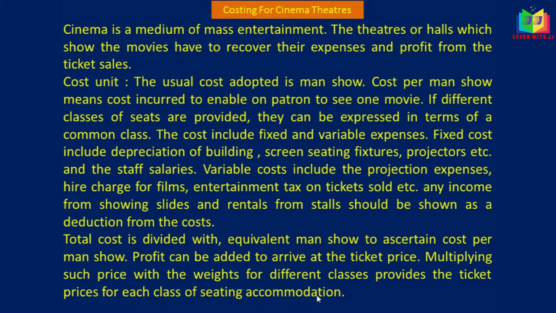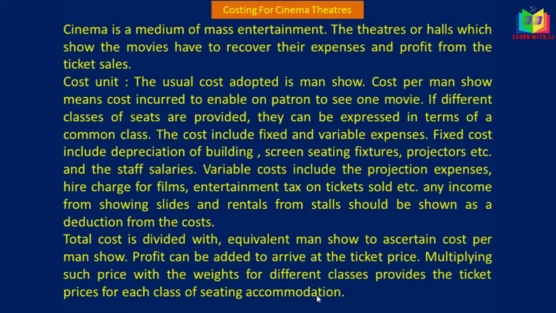For different classes, different prices will be charged, so weights will be assigned for each class.